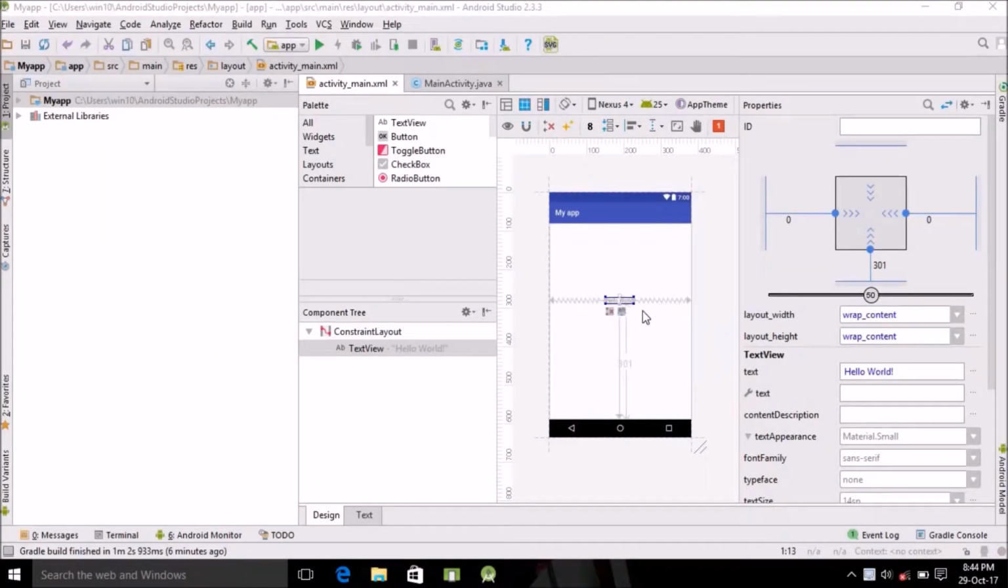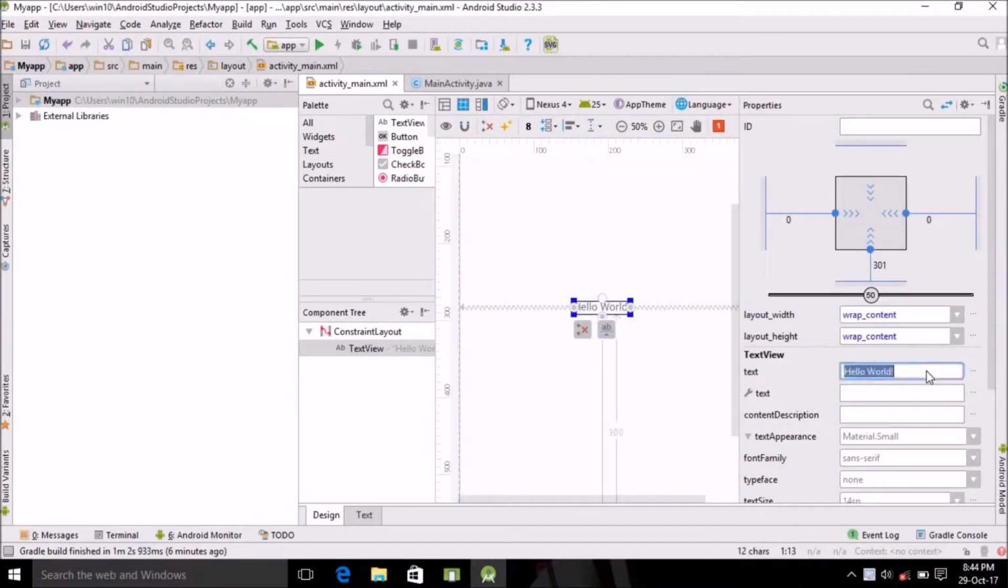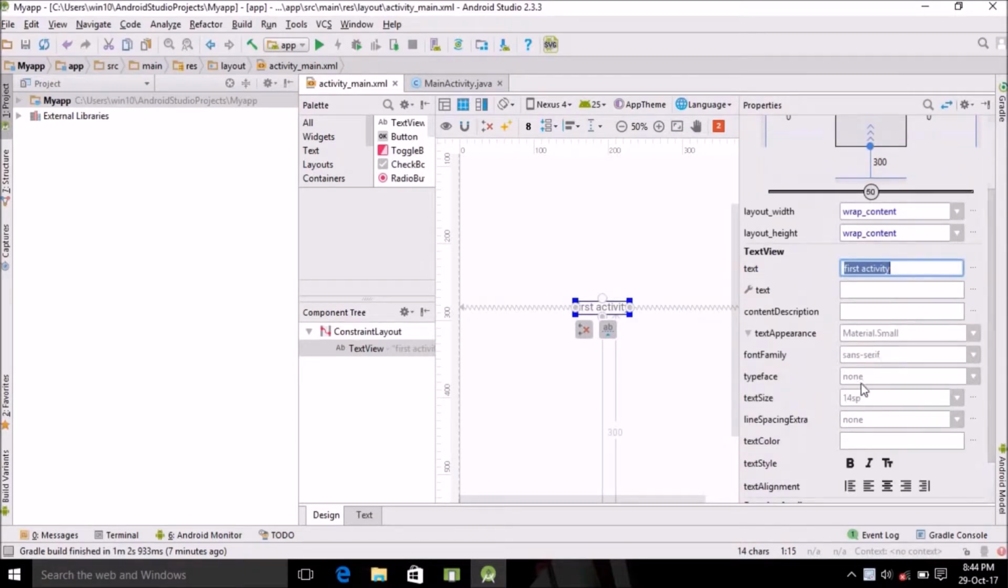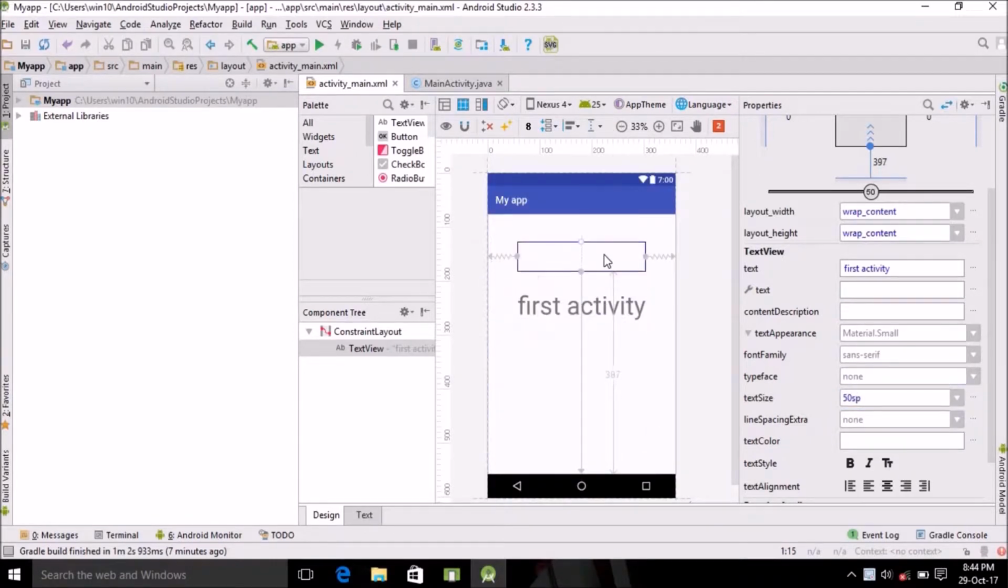So the default text view says hello world. I don't want hello world to be shown. I'll just change it to first activity. And I'll change this font size to somewhere around 50.